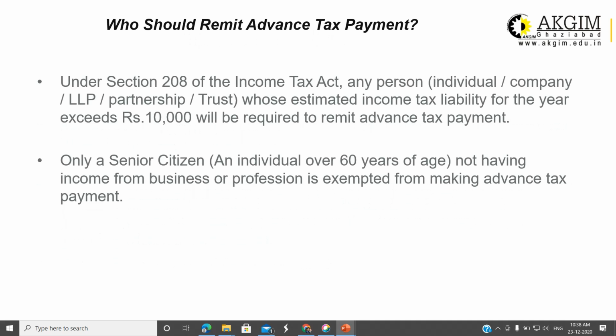Who should remit advance tax payment? As I have already discussed, each and every person, for example, individual, company, limited liability partnership, trust, corporate, non-corporate, everybody who has estimated tax liability of more than 10,000 in a year, has to pay advance tax as per the provisions under section 208. Only a senior citizen, that means an individual over 60 years of age, not having income from business or profession, is exempted from making advance tax payment. Senior citizens or super senior citizens are not required to pay advance tax if they don't have any PGBP income.